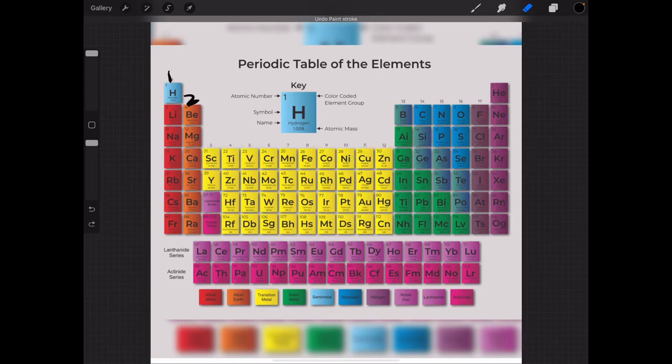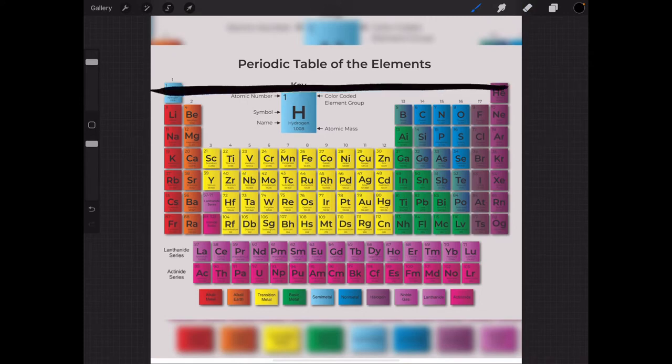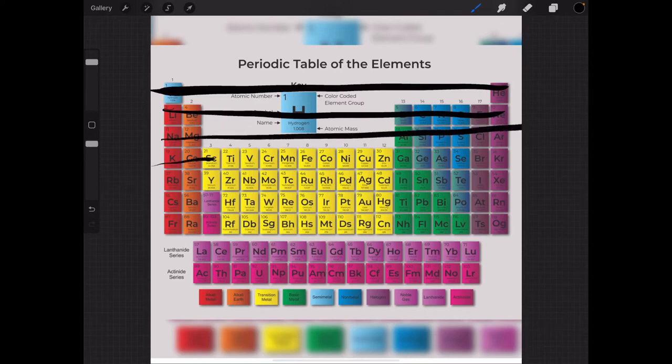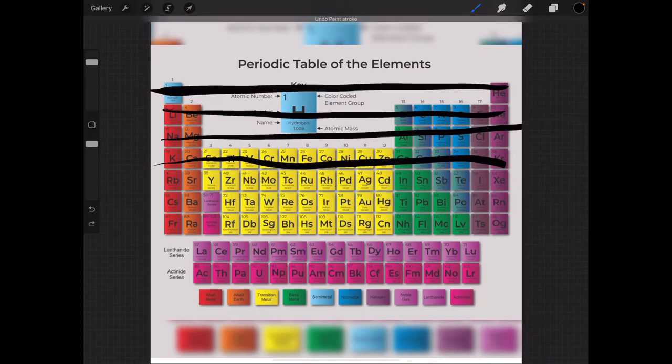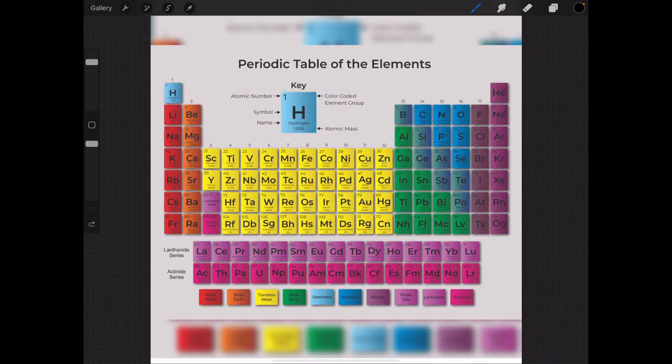Alright? So let's review. Groups are the rows of the periodic table, and they determine how many shells the atom has. So for example, if we were to take krypton right over here, the noble gas 36, we could say that 1, 2, 3, 4, it has 4 shells and 8 valence electrons, because this is in column number 8.